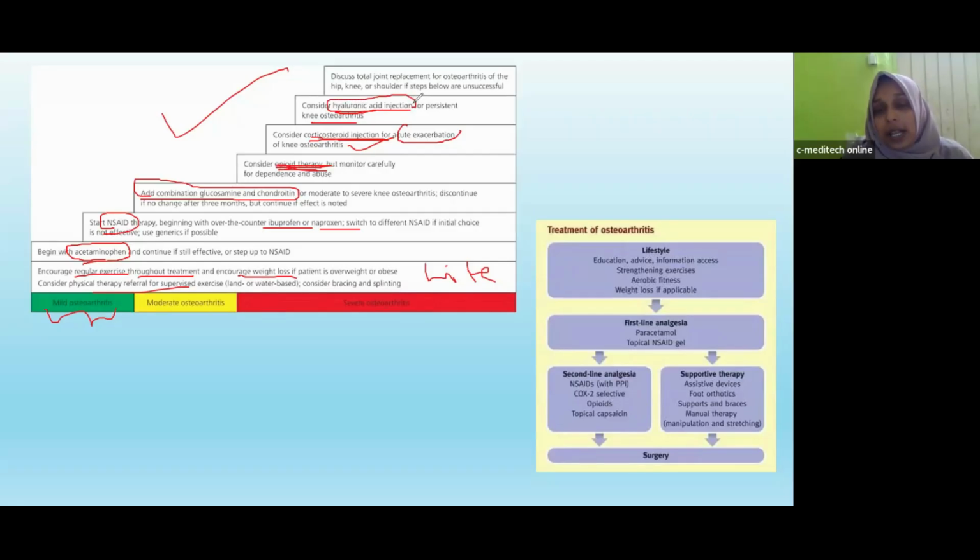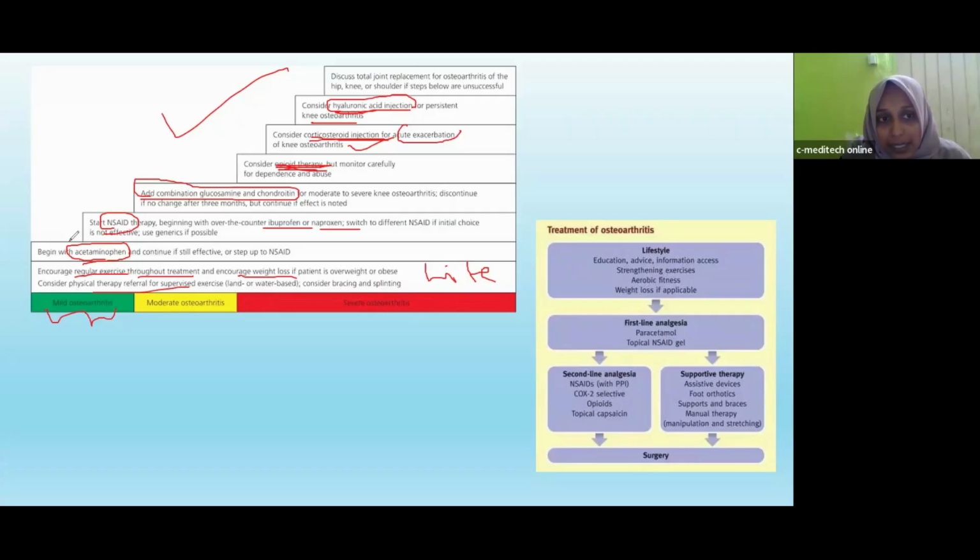It will produce a lubricating effect in the joint. In osteoarthritis, there will be damage of the protective cartilage, and there will be some friction between bones. When we use hyaluronic acid, a lubricating effect will be produced and helps the smooth movement. That is the mechanism of hyaluronic acid injection.